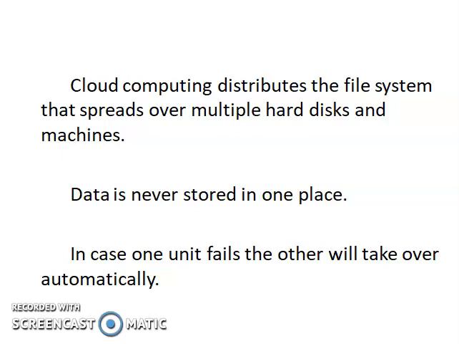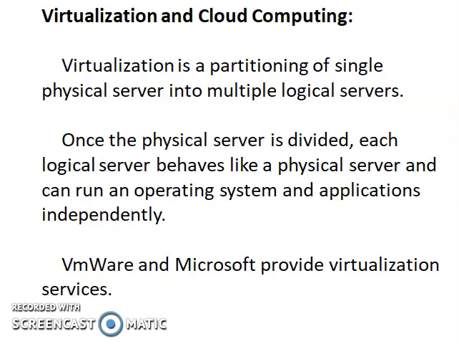In case one unit fails, the other will take over automatically. So redundancy is also there because the cloud provider always provides the services at any cost to the cloud customers.